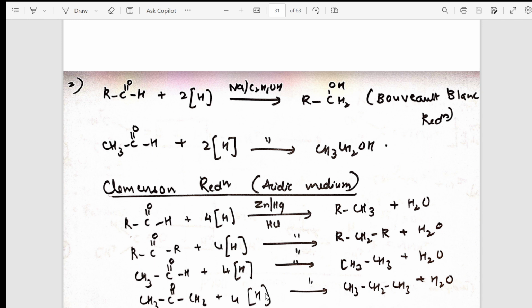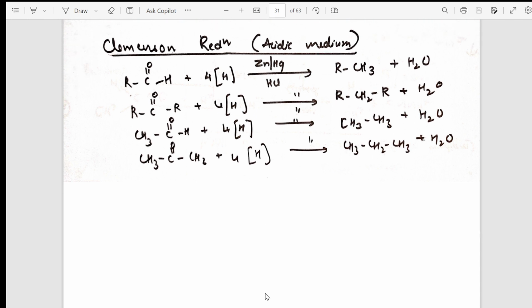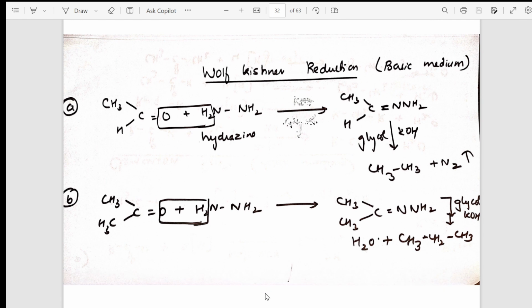Then Clemmensen reduction, as I have mentioned there, here I have expanded the Clemmensen reduction. Whether it is your aldehyde or your ketone, generally I have taken, specifically also I have taken here, all are getting converted to alkanes. Done. From there, gradually I have taken you into Wolff-Kishner reduction, which happens in the basic medium. So I've expanded clearly here. So what happens in Wolff-Kishner reduction, how the hydrazones are converting into alkanes, both.